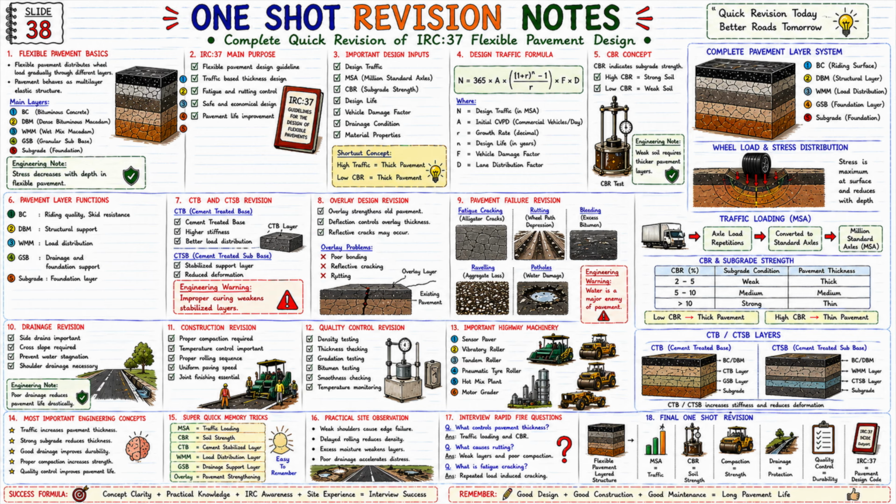And this complete sequence is shown in the right side construction scene. Here hot mix plant, dumpers, paver machine, tandem roller, pneumatic roller, and water tanker are visible. And this is the actual field construction setup. Now let us look at the fourth topic.